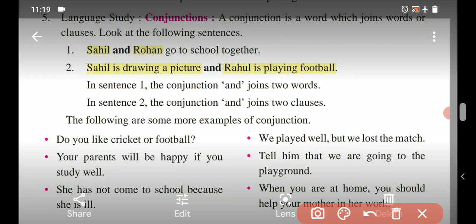After understanding the concept of conjunction, you have to do these sentences in the notebook.